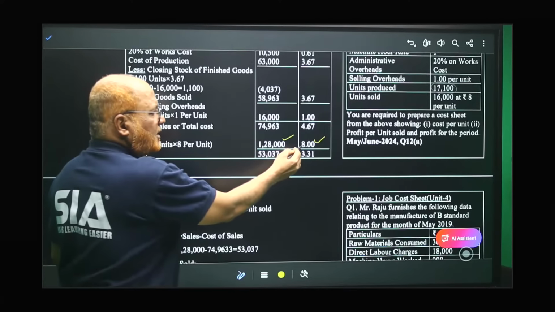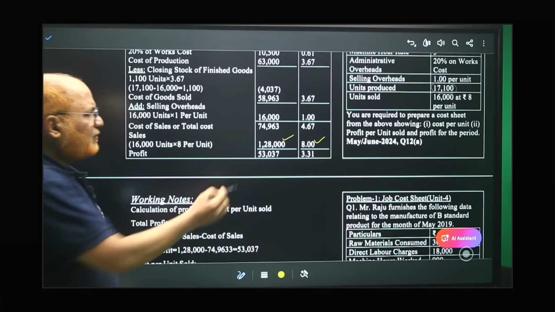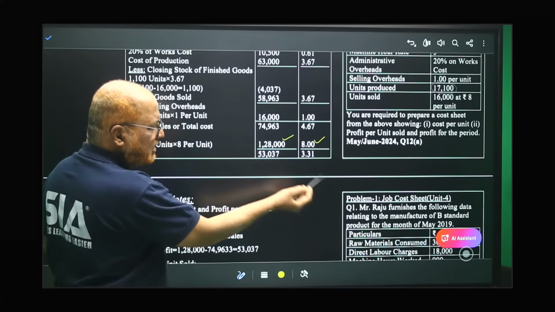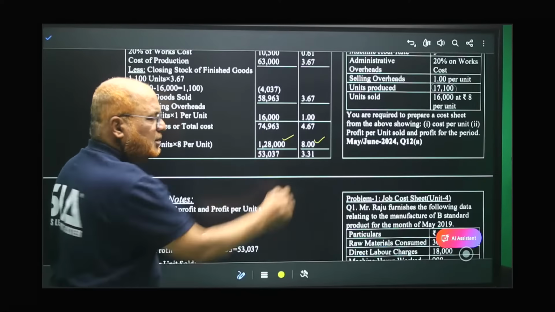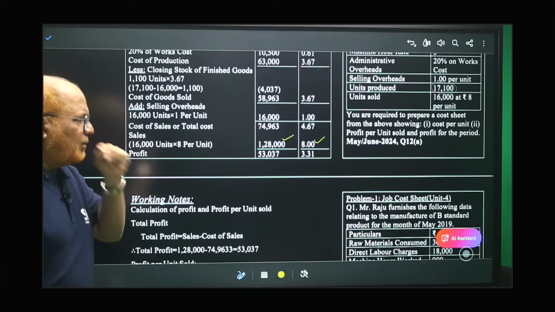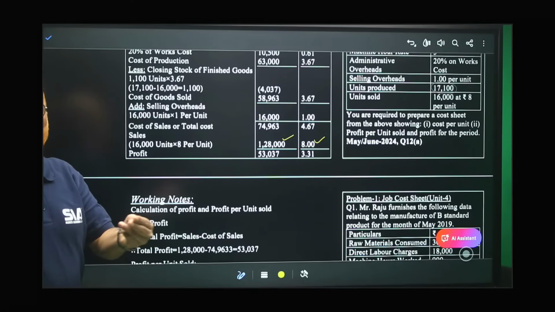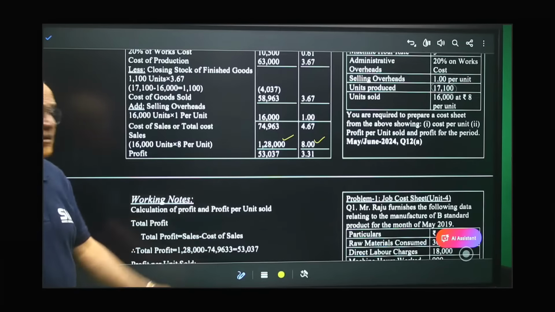Now subtract 8 minus 4.67, you will get 3.33. But if you divide 53,037 divided by 16,000, you get 3.31. Small difference due to rounding off. You can write 3.33 or you can write 3.31. Small 1 or 2 rupees difference due to rounding off. That's all.